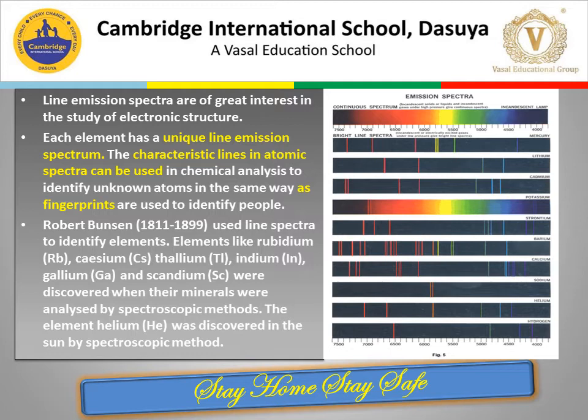In fact, Robert Bunsen was one of the first investigators to use line spectra to identify elements. Many elements like rubidium, cesium, thallium, indium were discovered when their minerals were analyzed by the spectroscopic method. In fact, the element helium was discovered in the sun by the spectroscopic method only.